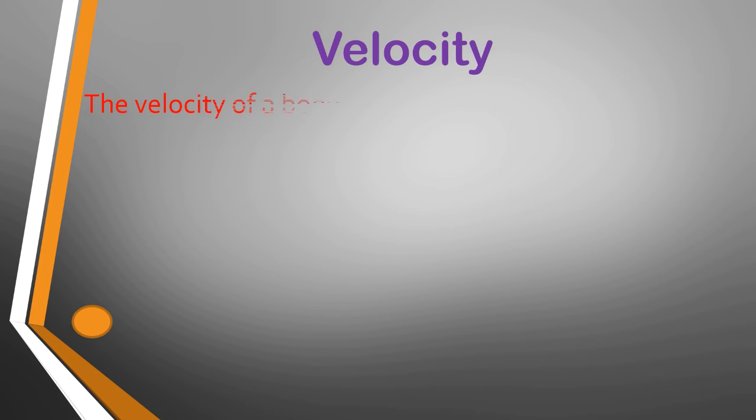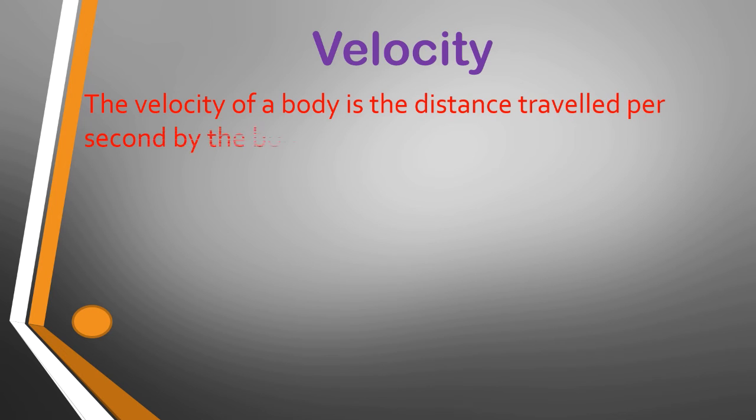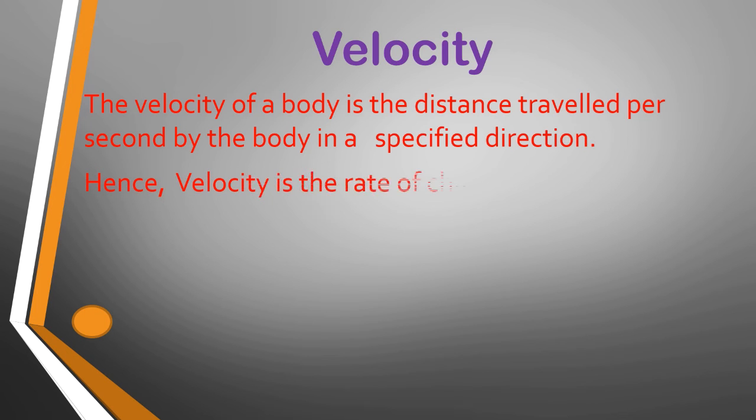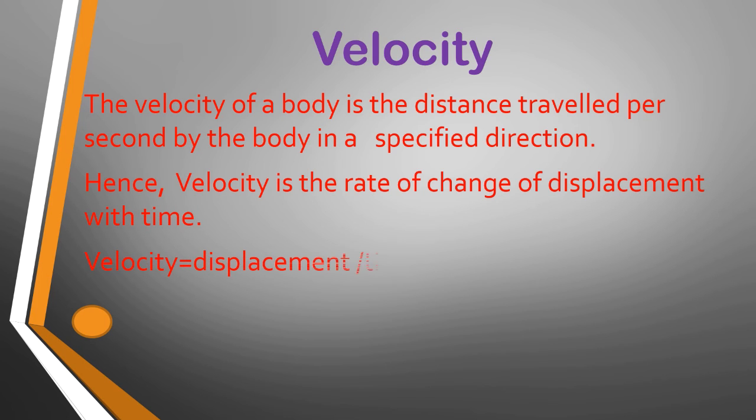Now, velocity of a body is the distance travelled per second by the body in a specified direction. Hence, velocity is the rate of change of displacement with time, and velocity is equal to displacement by time. It's a vector quantity and the SI unit of velocity is meter per second and the CGS unit is centimeter per second.